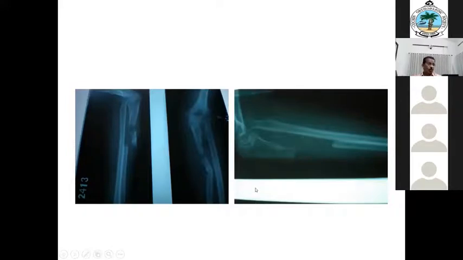So this shows the importance of asepsis that is required in orthopedics. Otherwise, the results will be dangerous or horrible. Such things will happen if asepsis is not there with orthopedic surgery. This happened because of the infection, and such a gap is there. Now it is a gap non-union of the ulna.